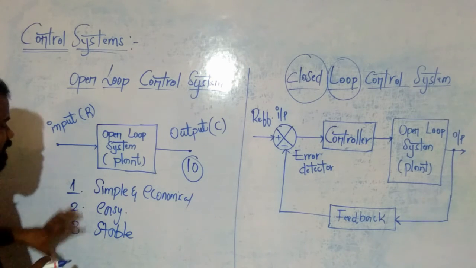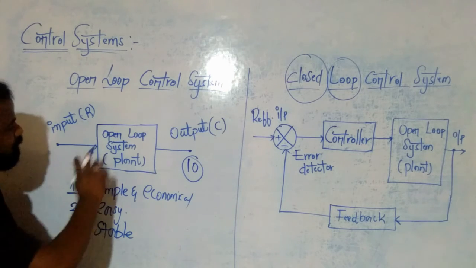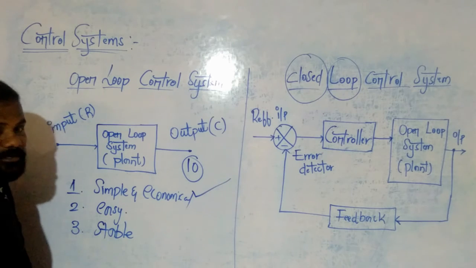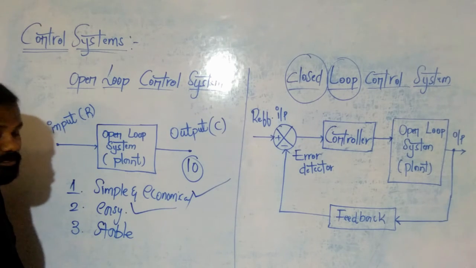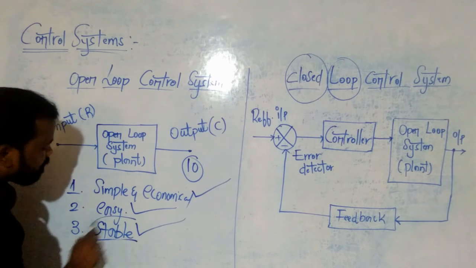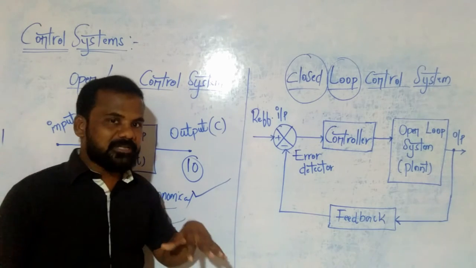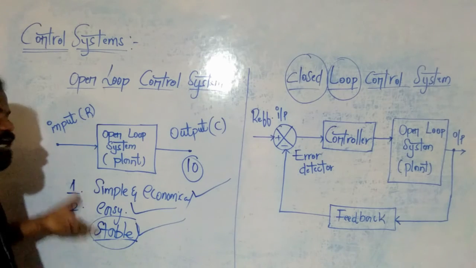Clear? So these are the simple and very important advantages of an open loop control system. First one is simple and economical, point number 2 is construction is very simple compared to closed loop control system, and third is stable. So the open loop control system is a stable system when compared to the closed loop control systems. Clear? Yes. So these three are the advantages.